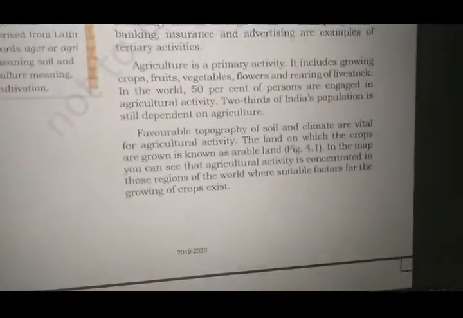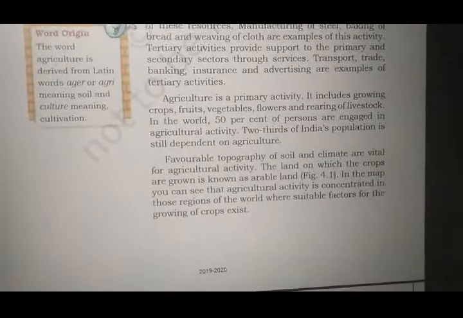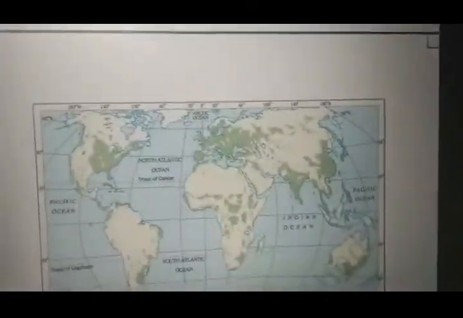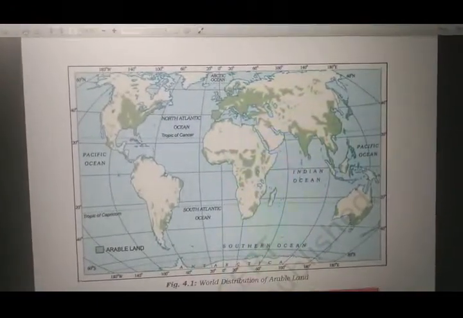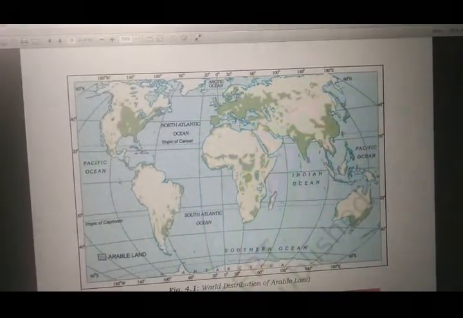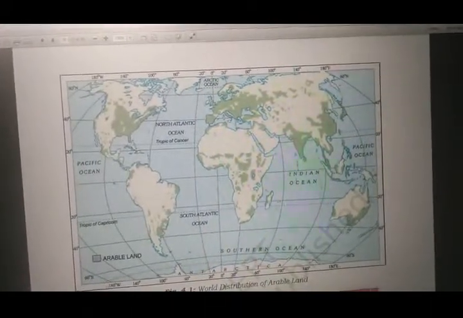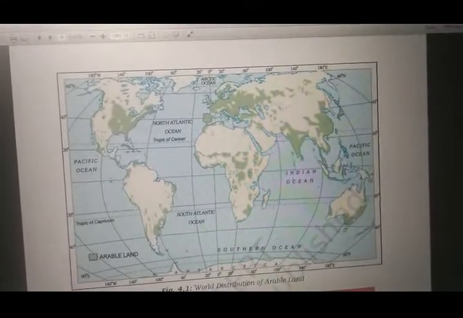Now on the map we can see that agricultural activity is concentrated in those regions of the world where suitable factors for growing crops exist. Now let's see the map here. That is the world's distribution of arable land. You will find that this green colored area is the arable land. Yes.